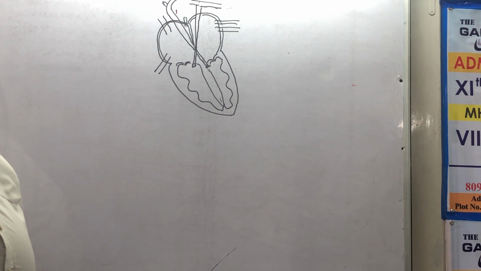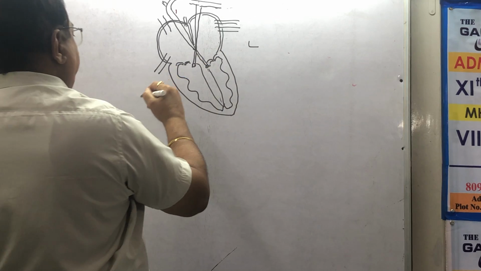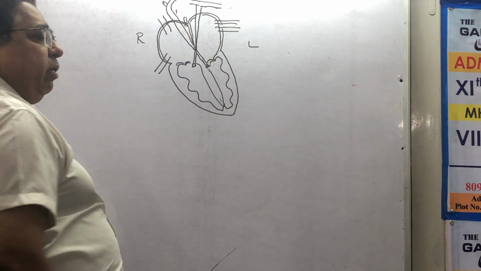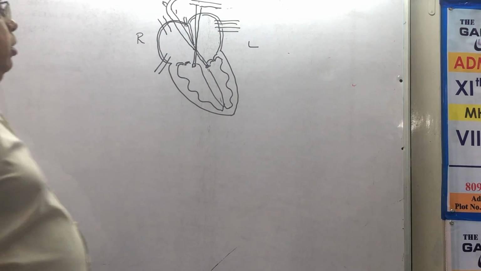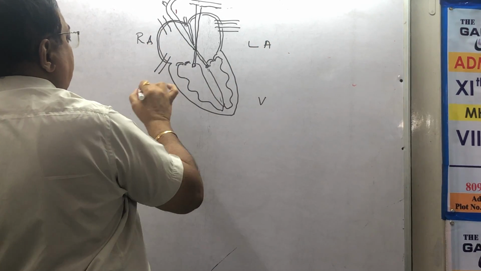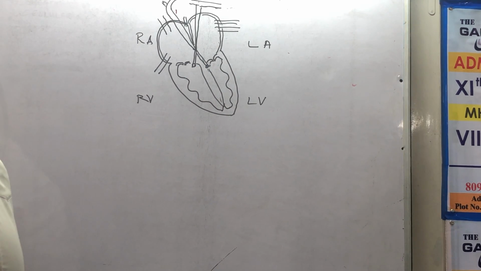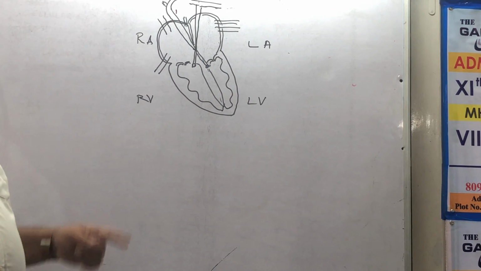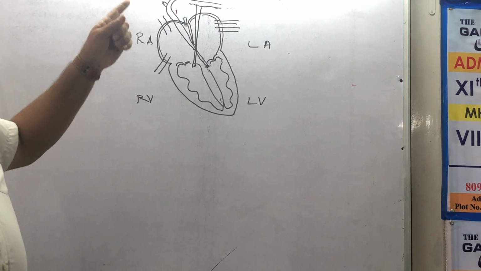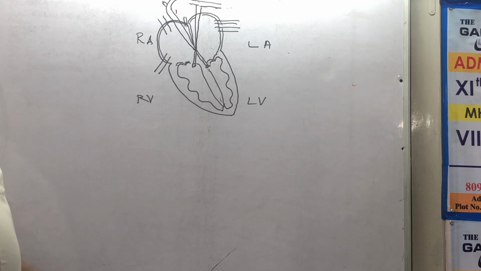Diagram is not difficult to draw. Also remember, right hand side is left and left hand side is right. Otherwise, everything will go wrong. Top is auricles, bottom is ventricles. So simple. And of course, you will be able to now draw and write. So I showed you an easy method. First outline, then the valves, then the X, and then you complete the diagram. And remember, the intersection of the X is at the bottom. And your life will be very easy.